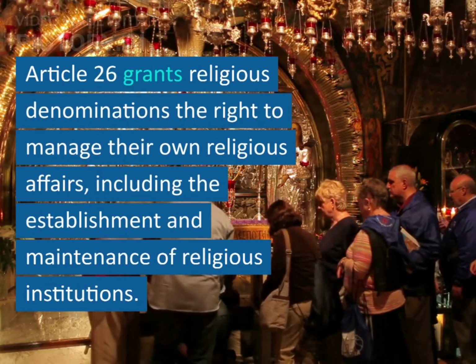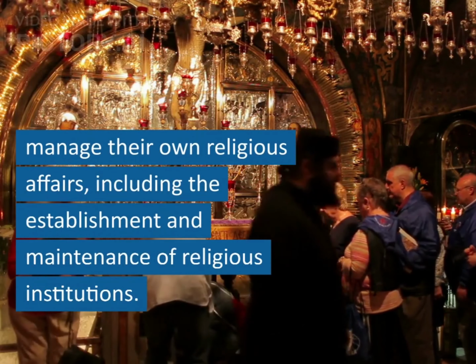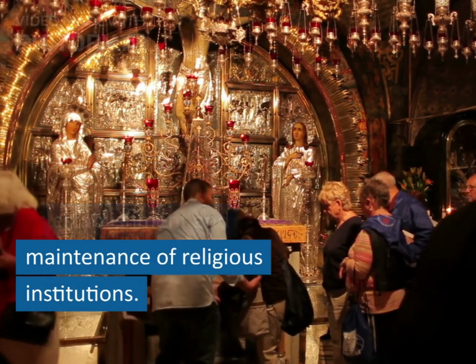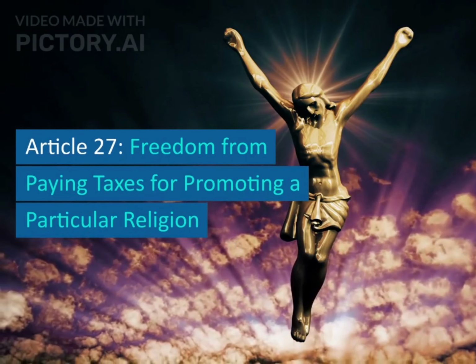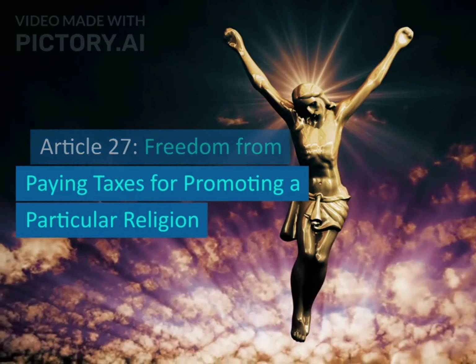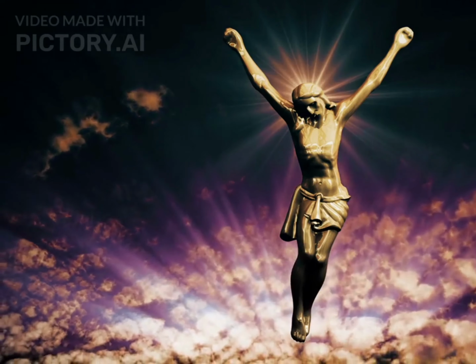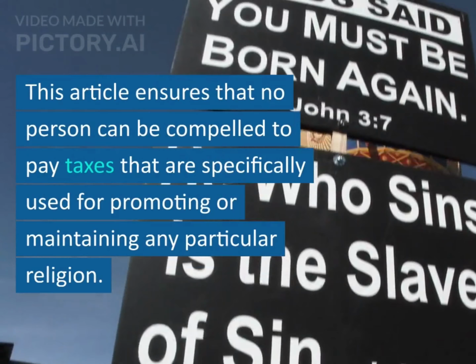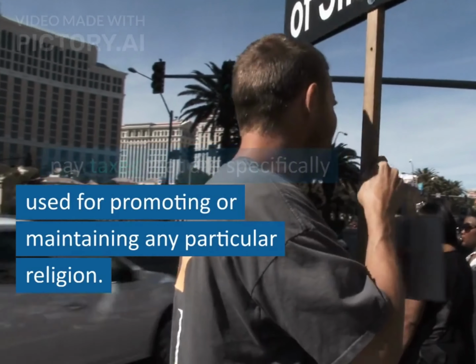Article 26 grants religious denominations the right to manage their own religious affairs, including the establishment and maintenance of religious institutions. Article 27, Freedom from paying taxes for promoting a particular religion. This article ensures that no person can be compelled to pay taxes that are specifically used for promoting or maintaining